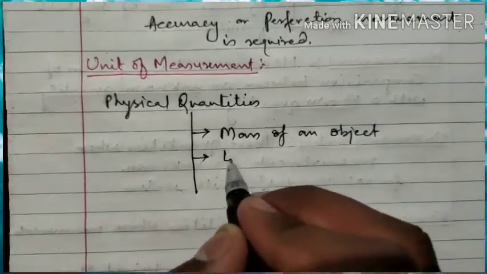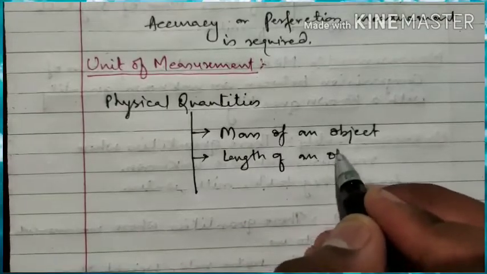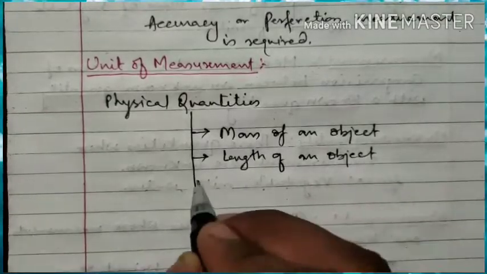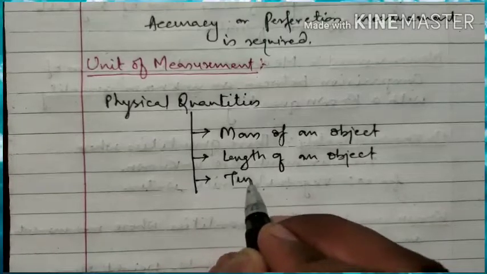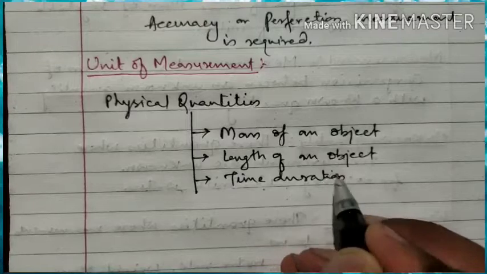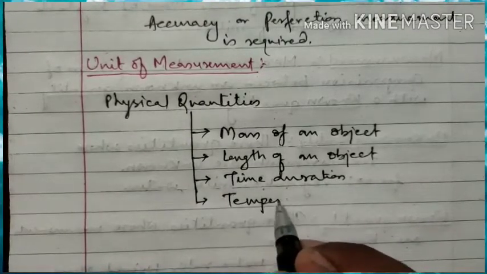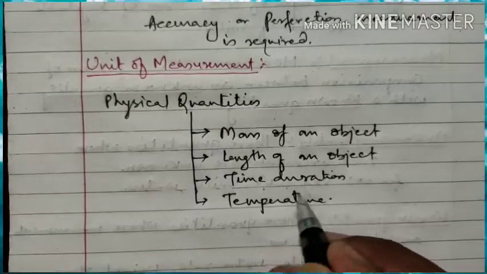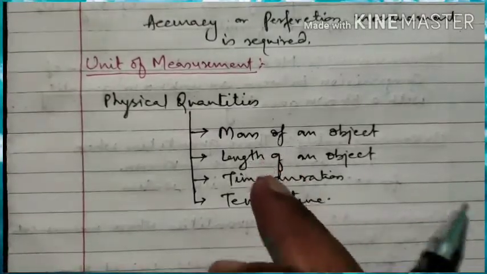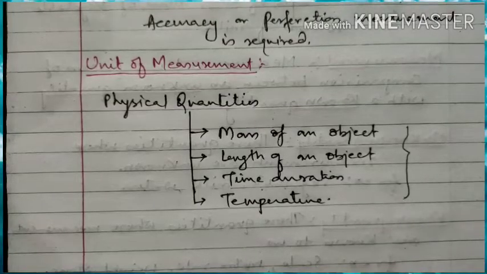Second, we can measure the length of an object. Third, we can measure time duration. Fourth, we can measure the temperature. These are the 4 things which we will learn in this class, the measurement of these things.